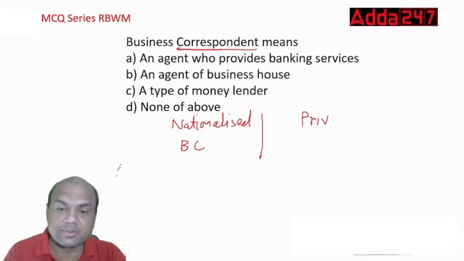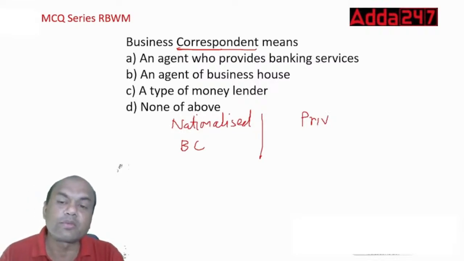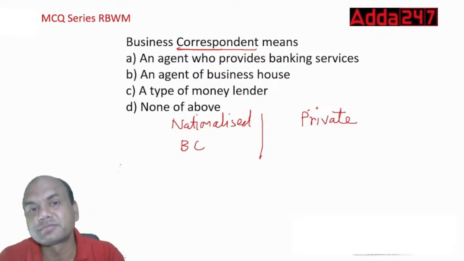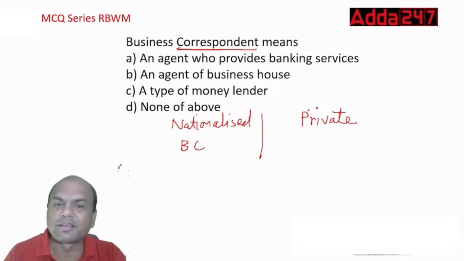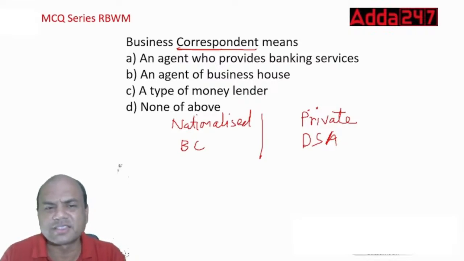Similarly, these private banks have what? Similar to BCs, they have one word. What is that word called? We have these cases going on against all these guys, right? Yeah, DSA, right? Direct sales agents, selling agents, sales agents.